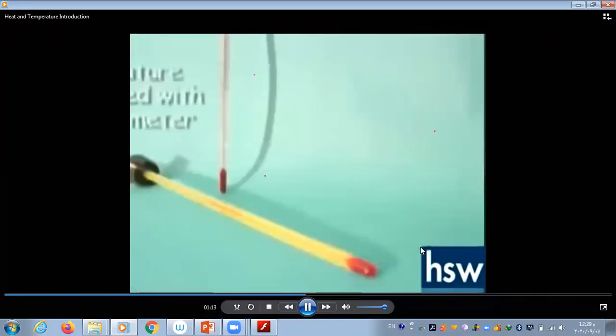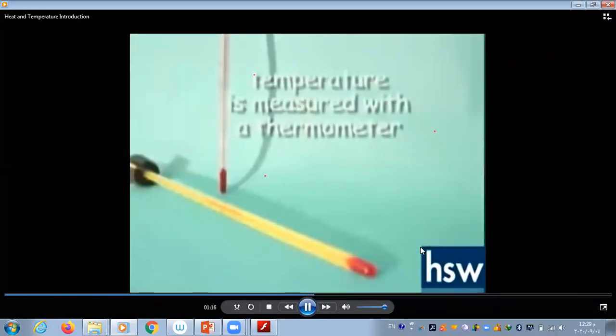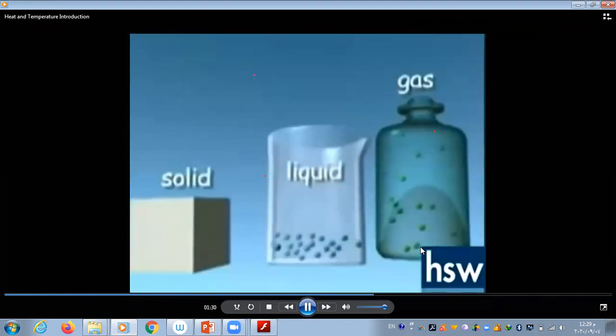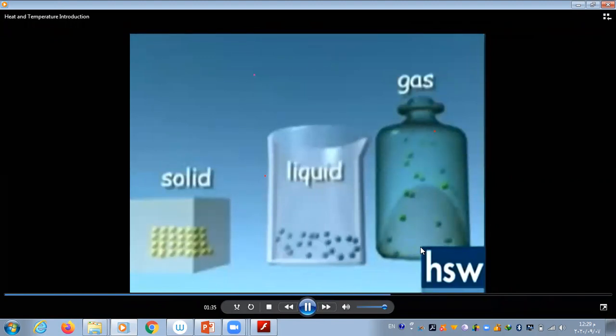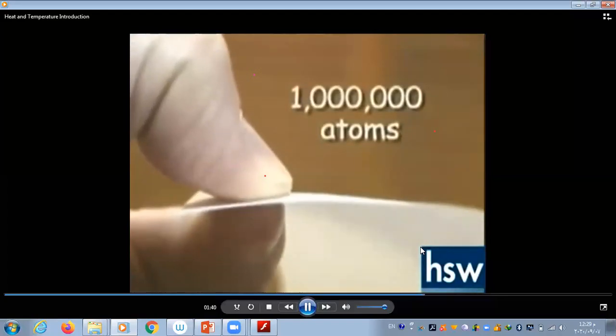Temperature is measured with a thermometer, which is usually a hollow tube with either mercury or colored alcohol in it. The fluid will move up or down the tube, depending upon the temperature of the substance being measured. It works like this. All matter is made up of atoms and molecules that are in constant motion. We can't see this motion because the atoms and molecules are so very small. A piece of paper is 1 million atoms thick.